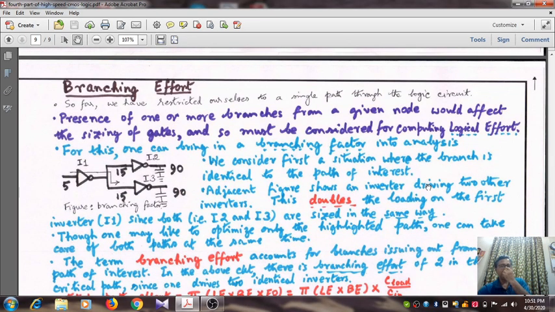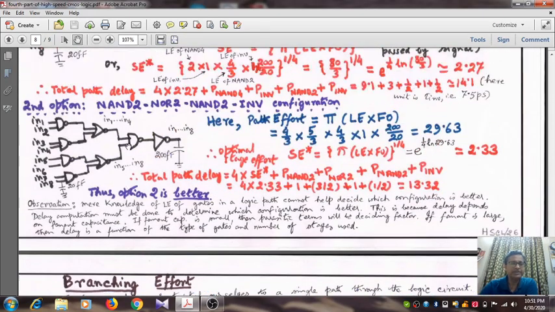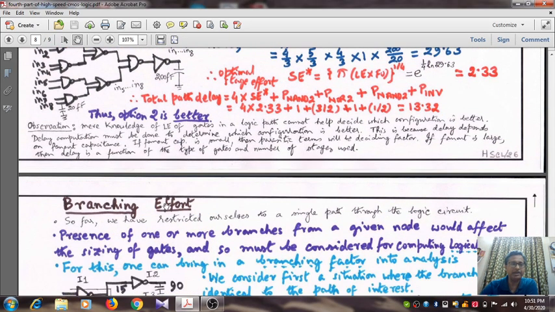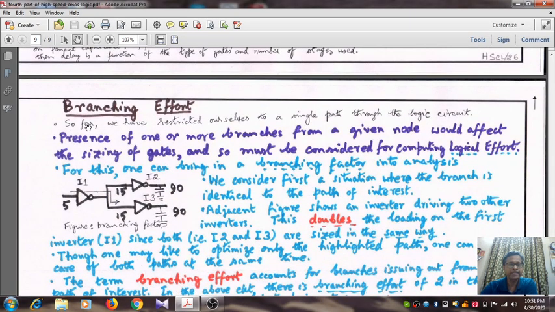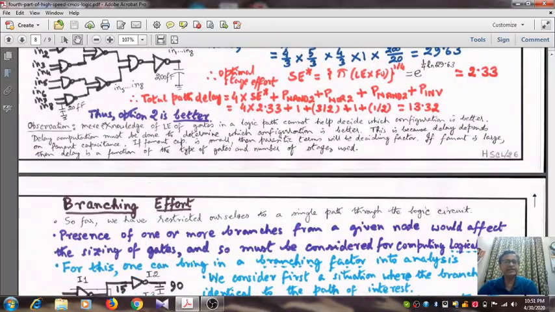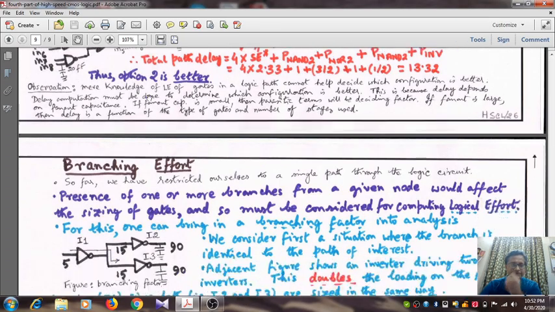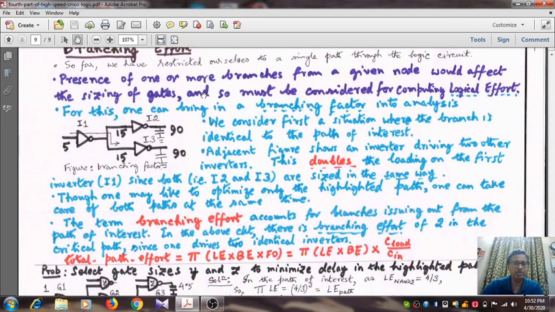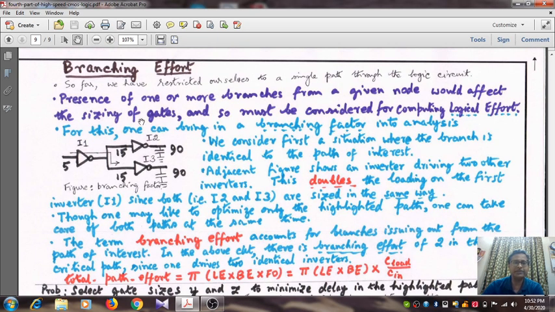Now next, finally, what we consider is the branching effort. So far we have considered a single linear stage without any branch. We have restricted ourselves to a single path through the logic circuit. For example, here there are 8 individual paths. You see the fan out is one in each stage, but it cannot always be so. Presence of one or more branches. Now we consider the branching effort.